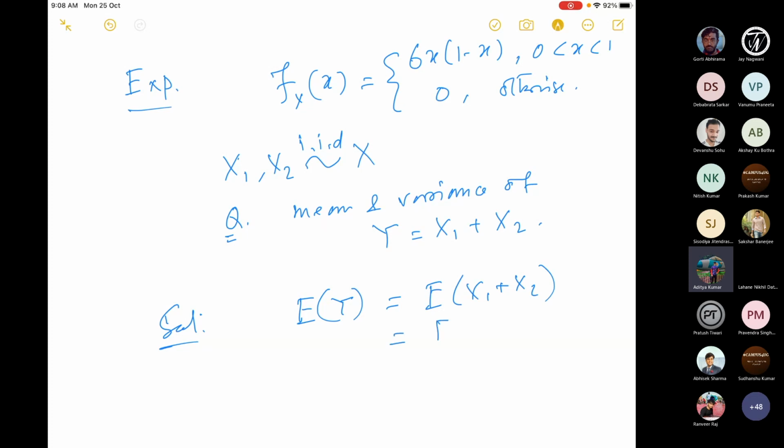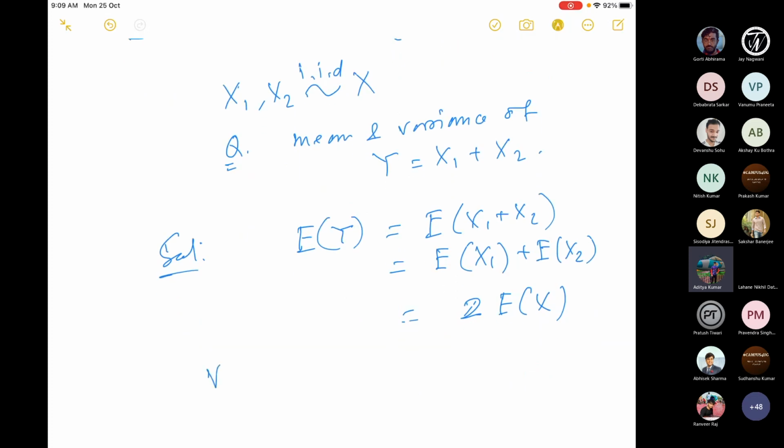Expectation is a linear operator, so it is E of x1 plus E of x2. Basically, x1 and x2 have the same distribution, so it will be the same. So basically, 2 times E of x. I need to find what is the expectation of x.